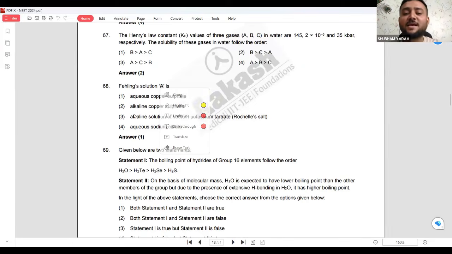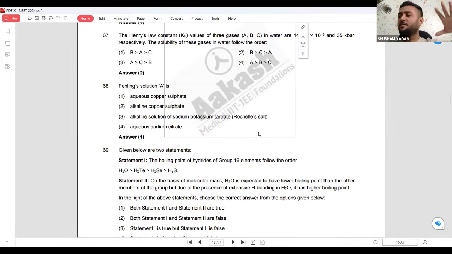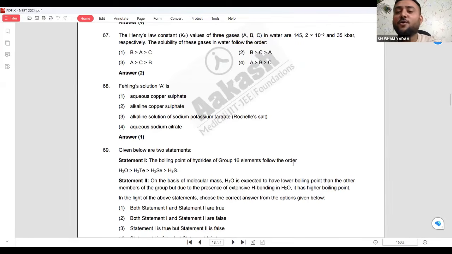What happens is, kids like you will go into the exam and do Fehling's solution A. That is what you remember. When you read or study about Rochelle salt, this is for JEE people also, not only NEET. They will jump. They see Fehling's solution and Rochelle salt. I have heard Rochelle salt is Fehling's solution, but my dear, Rochelle salt is Fehling's solution B, not Fehling's solution A.